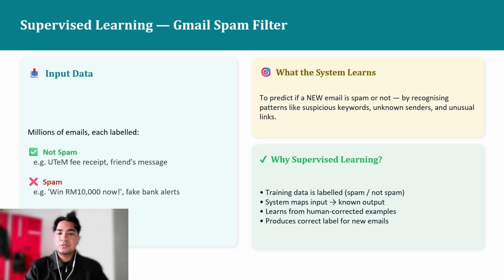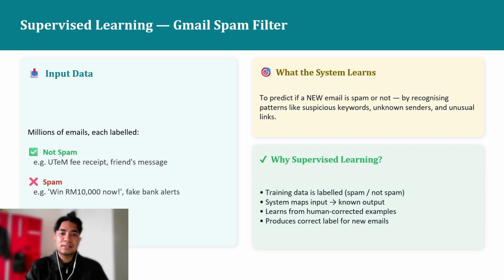So I'm going to continue with the first topic, which is supervised learning. So how does supervised learning work? It starts with input data. In Gmail's case, the system is trained on millions of emails. Each one is already labeled as either spam or not spam. For example, emails like a UTime fee receipt or a friend's message are labeled as not spam. Meanwhile, emails like "win 10,000 ringgit now" or a fake bank alert are labeled as spam.